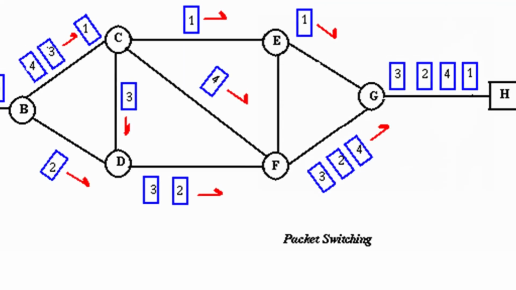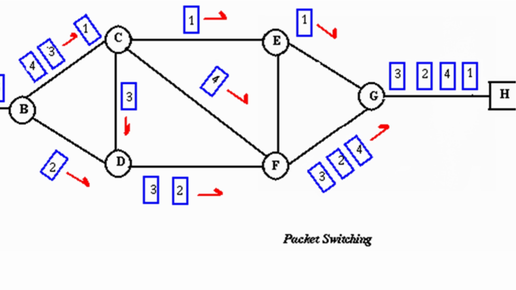Packet switching can be seen as a solution that tries to combine the advantages of message and circuit switching and to minimize the disadvantages of both. There are two methods of packet switching: datagram and virtual circuit. In both methods, a message is broken into small parts, called packets. Each packet is tagged with appropriate source and destination addresses.